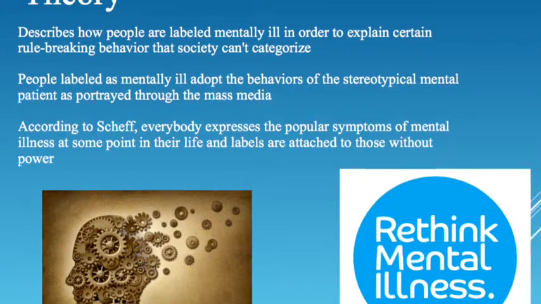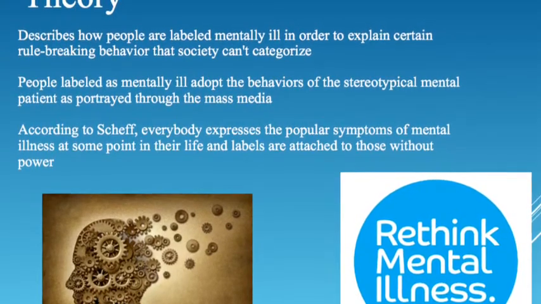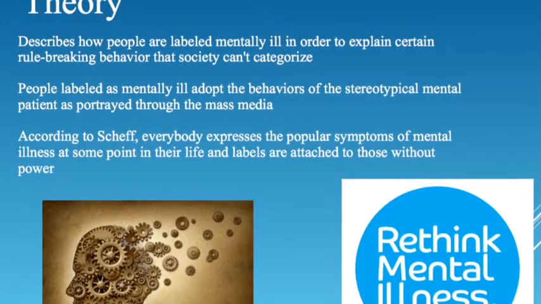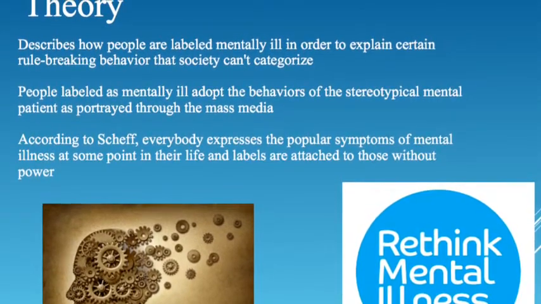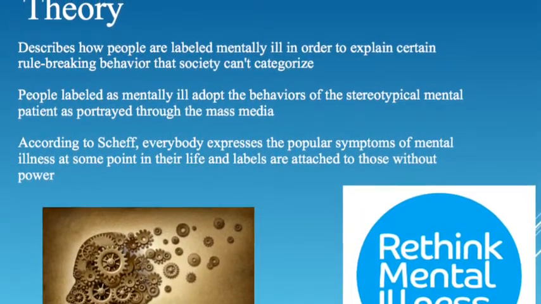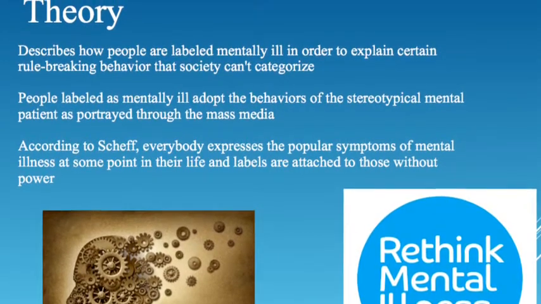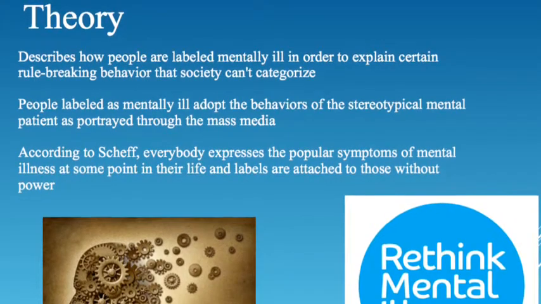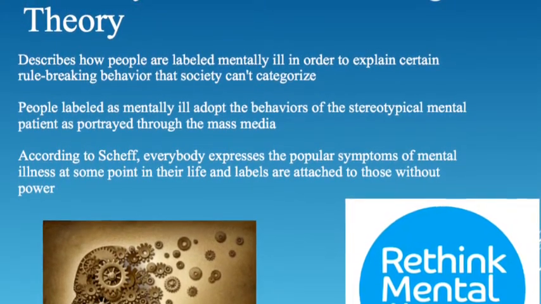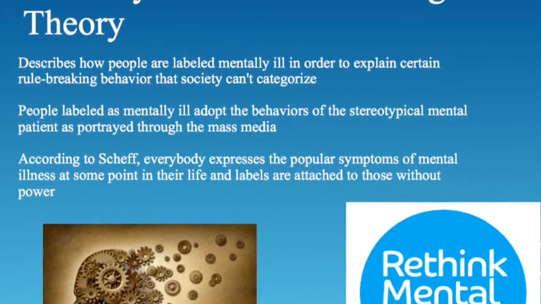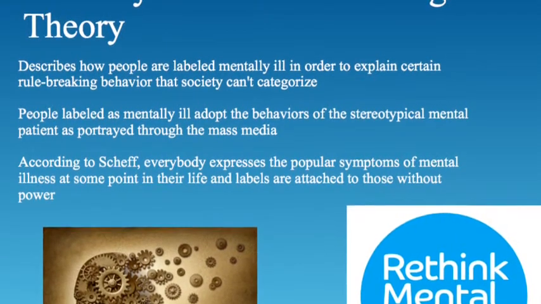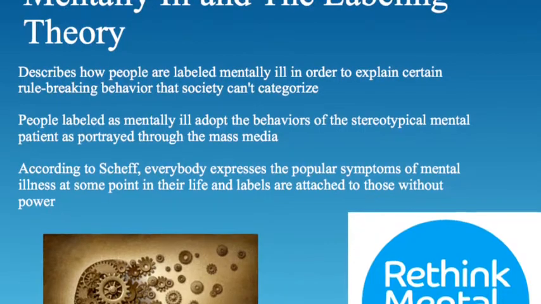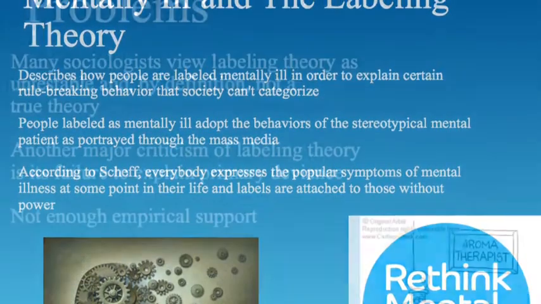The next study was done by Thomas Scheff. He described how the mentally ill are falsely labeled as deviants. Some people are given the label mentally ill in order to explain rule-breaking behavior that otherwise cannot be explained. People who are labeled mentally ill will actually turn mentally ill. They end up mirroring the mentally ill people they see on TV. Thomas Scheff said that most people express mental illness during some point of their lives. Labels are only attached to those without power.